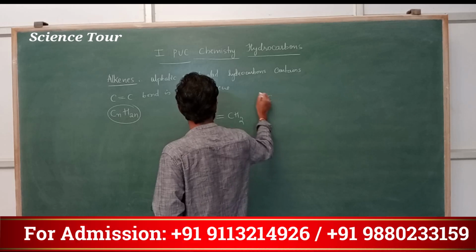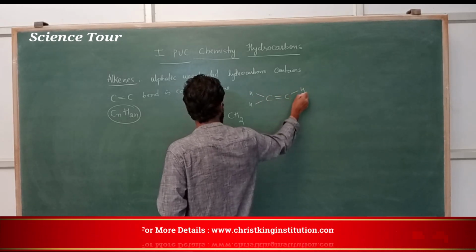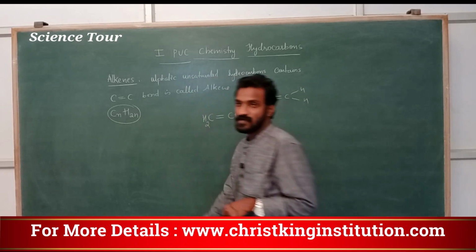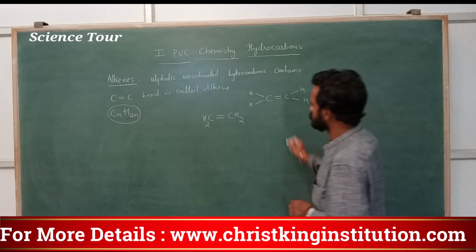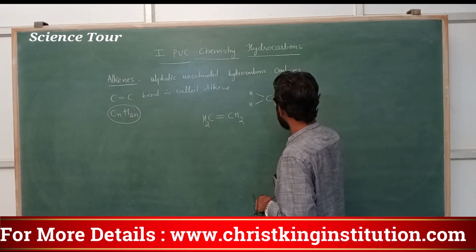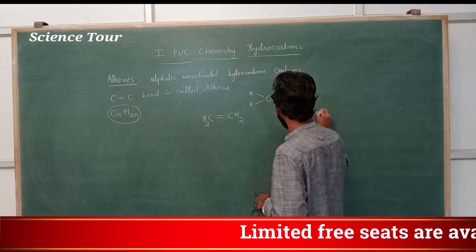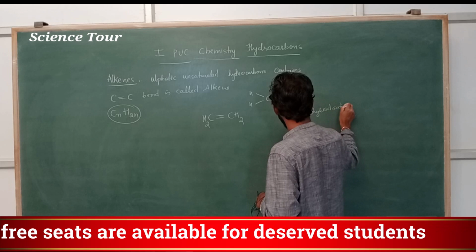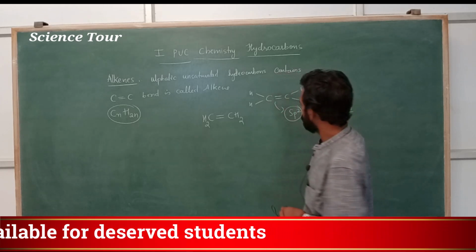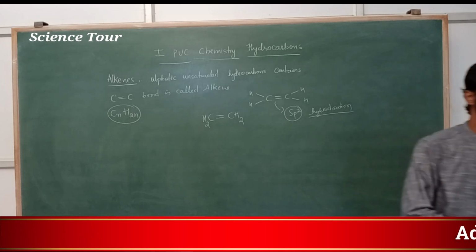CH2, how does it look, my dear students? H, double bond, H, that you studied in the chemical bonding chapter. Which hybridization does it have? Double bond means it is sp2 hybridization. It contains a pi bond and a sigma bond. That is also very important.